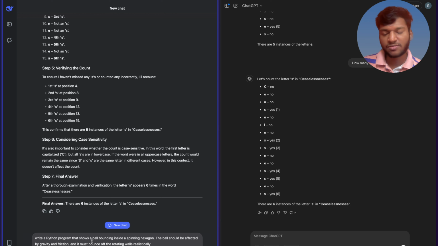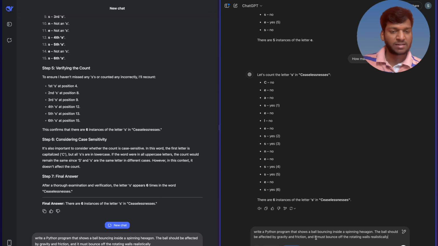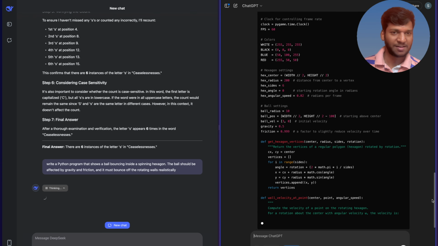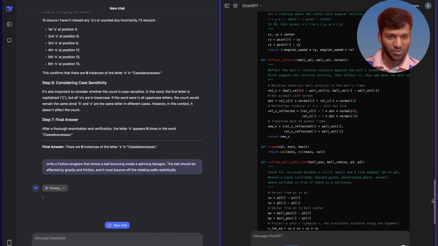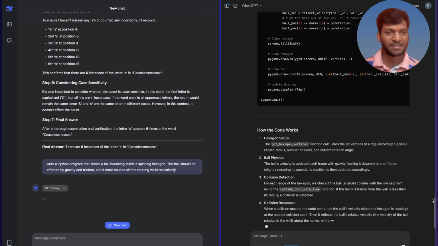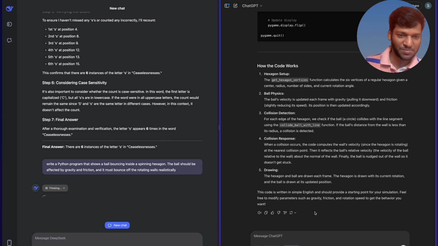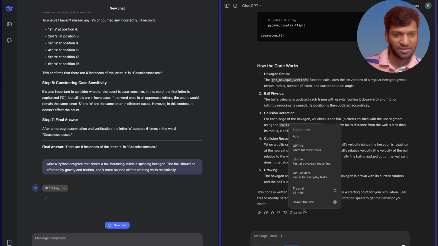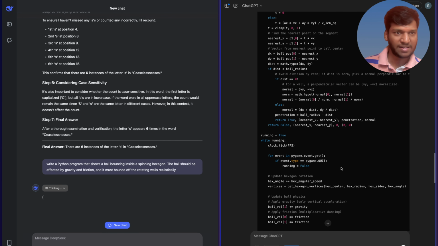The next question we are going to ask is: write a Python program for a spinning hexagon where there should be a bouncing ball inside it. Let's start with deep thinking itself, and let's run the code and see how it performs. Let's start giving the input. ChatGPT's speed of generation is so high, maybe due to their infra or the model's performance, I don't know, but the speed is so high. You see, oh, 3 minutes running. Let's try to execute this code.